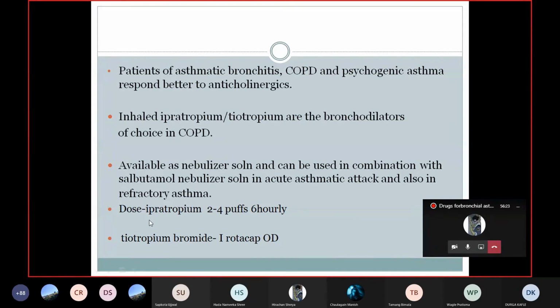The dose of ipratropium bromide is 2 to 4 puffs 6 hourly, because it has a somewhat short duration of action, that is 4 to 6 hours only. So you can give frequent puffs, 2 to 4 puffs 6 hourly. That means in 1 day we have to give it 4 times a day. Whereas tiotropium bromide, 1 Rotacap once a day, because it has a long half-life, that is 24 hours. So once a day is enough.